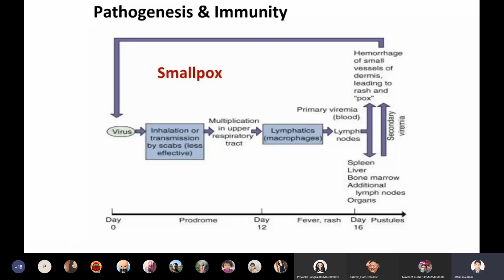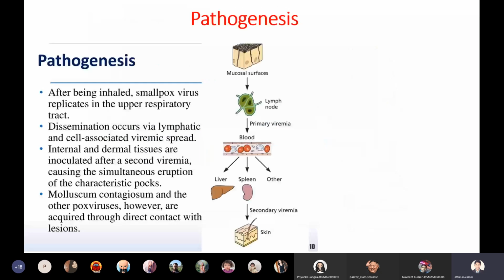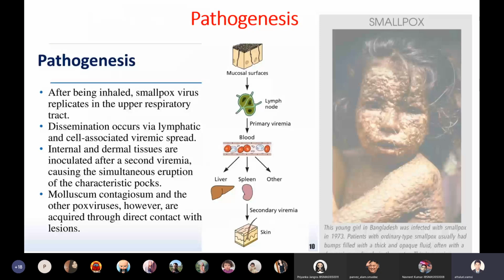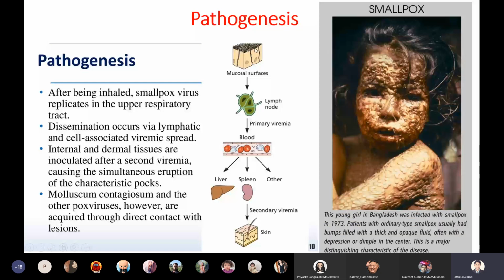I have given another nice diagrammatic representation. Through mucosal surfaces, it will migrate to nearby lymph nodes, then primary viremia. After primary viremia, central foci, liver, spleen, and others, and after secondary viremia, it will target the skin, resulting in formation of nodules over the skin like this. So this is the smallpox infection and its pathogenesis, right?